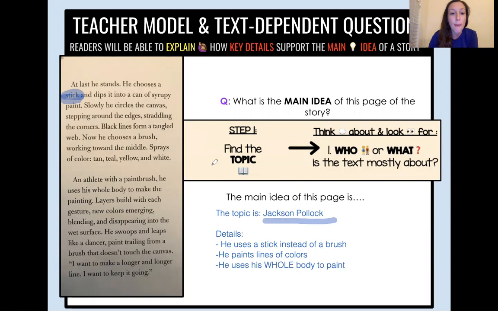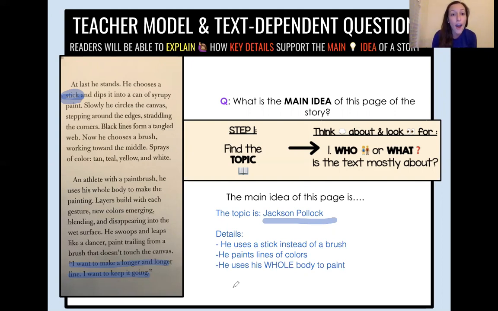We also know that he paints lines of colors. He says at the very end, I want to make a longer and longer line. I want to keep it going. It doesn't talk about how he's painting the ocean. And looking at that picture in the text, we know that he's painting lines. That's what he wants to make longer and longer to show the energy and feelings that he has with the movement of those lines. And he doesn't just paint those lines with his hand or his arm.